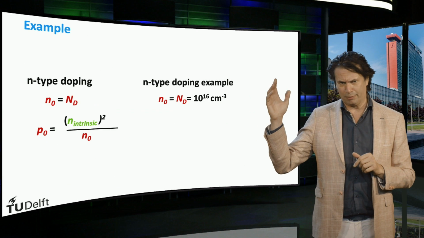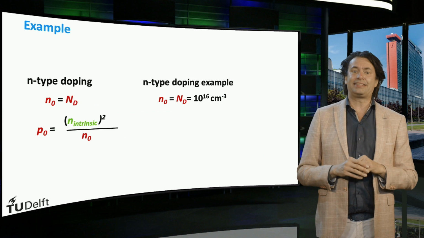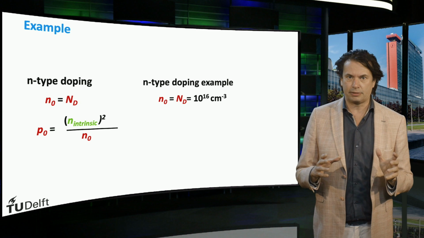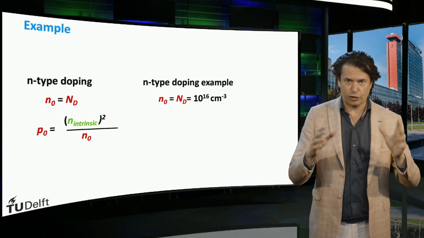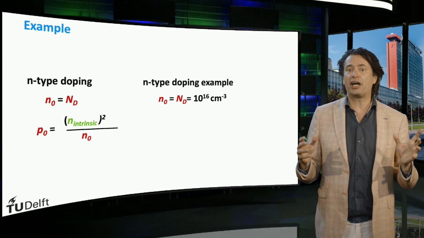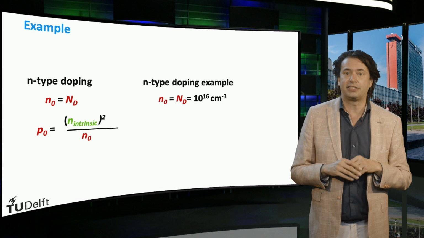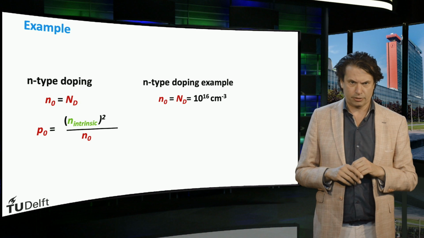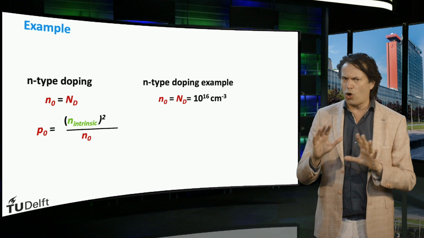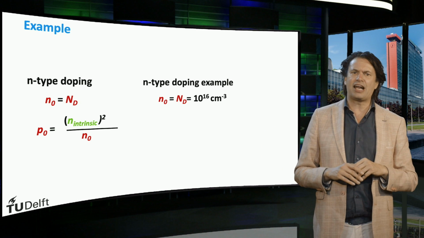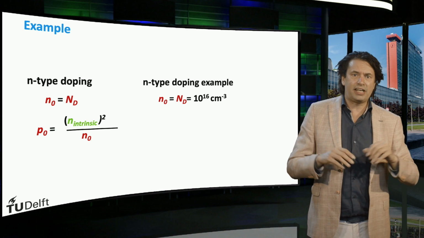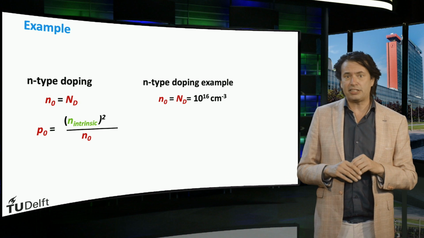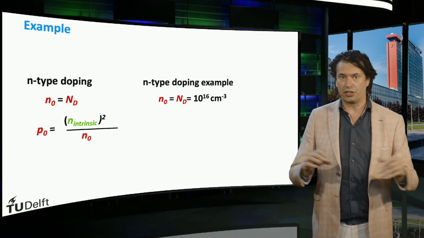Let's take an example. We incorporate 10 to the 16 per cubic centimeter phosphorus atoms in the lattice, or in other words, we have a donor density Nd of 10 to the 16 per cubic centimeter. As we assume that all donors give a free electron to the lattice, the electron density N0 is equal to the donor density Nd.